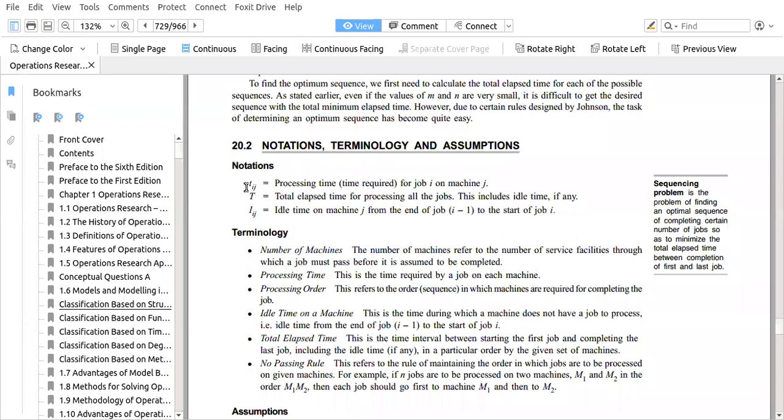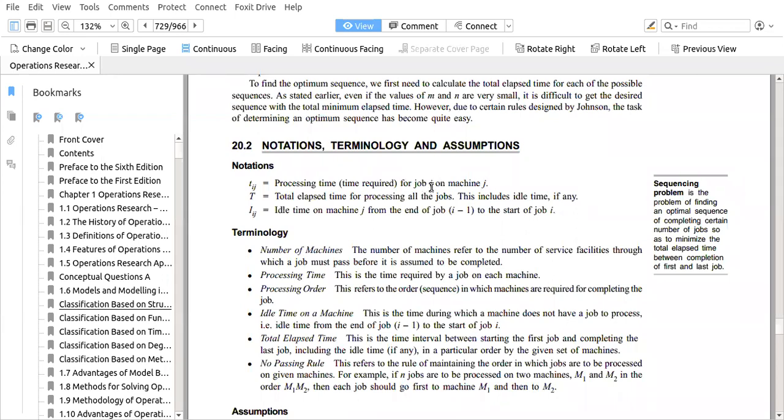So for the base, first is Tij, that is processing time, the time required for machining of job i on machine j. As we were discussing, T21 is the processing time for product 2 on machine 1. In a similar manner, Tij is the processing time for job i on machine j.